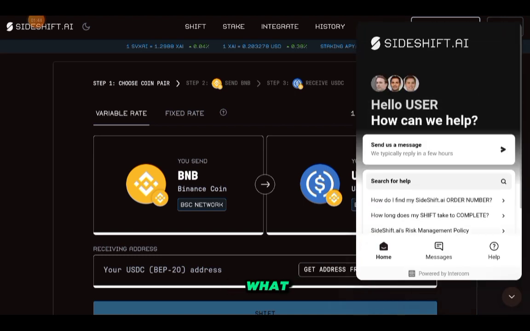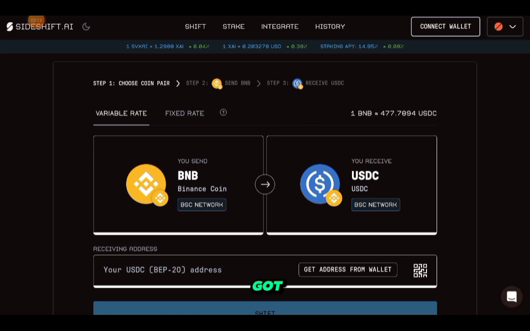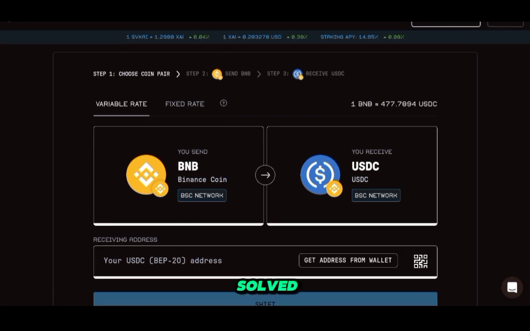I told them what was the issue. I gave them all the details that you get when you start the transactions, the order link, the date for the order, etc. And in a matter of minutes, they solved my issue, which was, by the way, that I had sent some tokens and never got to receive them on my wallet. Hours went by, I got in touch with them, they got it solved for me in a matter of minutes, which is actually the usual transaction time for when you use this exchange.